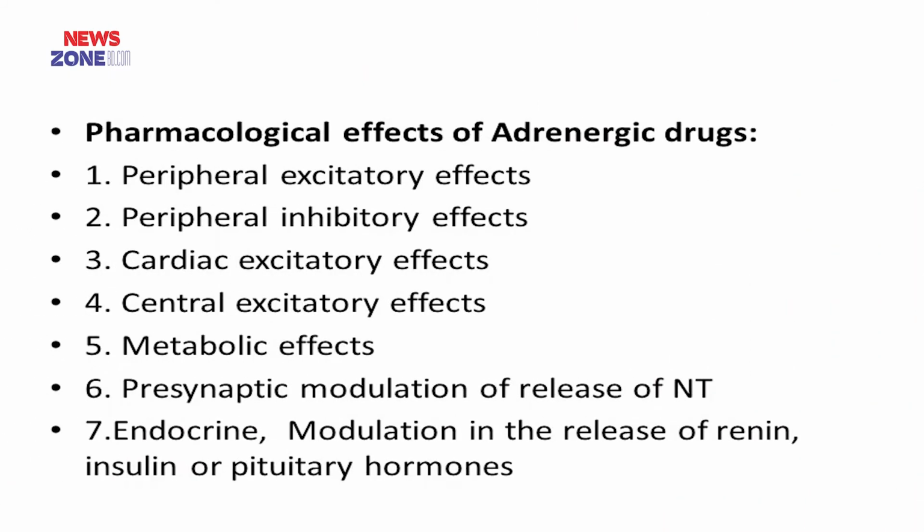Now the pharmacological effects of adrenergic drugs. Number 1 is peripheral excitatory effects, number 2 is peripheral inhibitory effects, number 3 is cardiac excitatory effects, number 4 is central excitatory effects, number 5 is metabolic effects, number 6 is presynaptic modulation of release of neurotransmitter, and number 7 is endocrine, that is modulation in the release of renin, insulin or pituitary hormones.